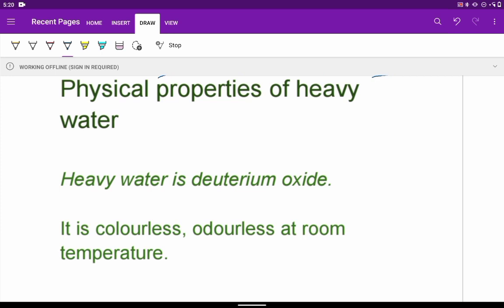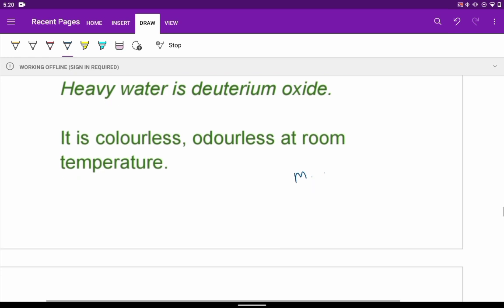Physically, it is also colorless and odorless at room temperature, but its melting point is 3.82 degrees C, whereas boiling point, these are not like normal water, it is different. It is 101.4 degrees C.